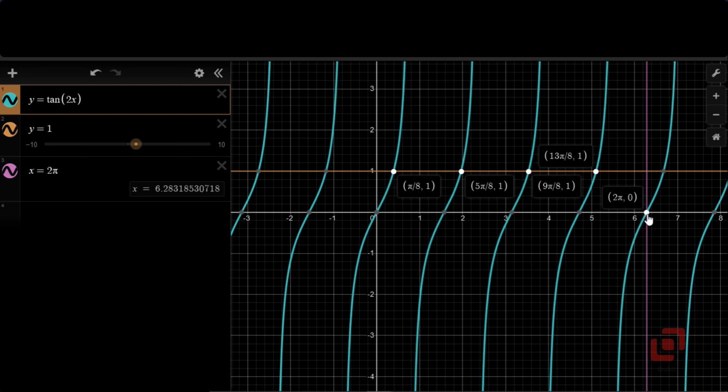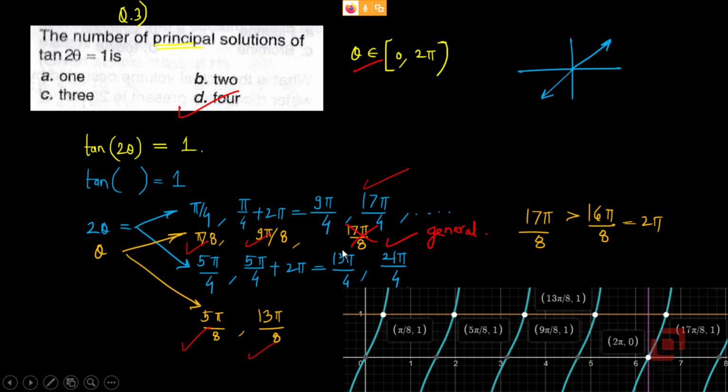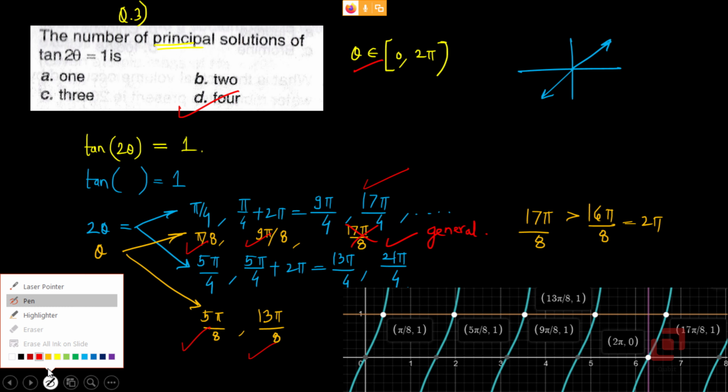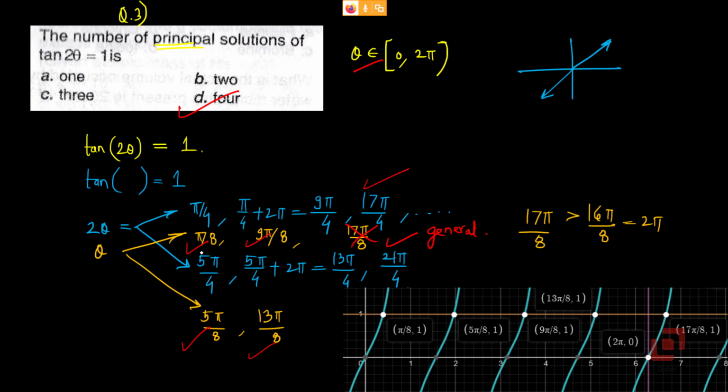This is the 2 pi point, and the solution which comes after that, 17 pi by 8, is greater than 2 pi, so cannot be called a principal solution. So is our answer right? Yes, our answer is right because we have got the same 4 solutions: pi by 8, 5 pi by 8, 9 pi by 8, this one, and 13 pi by 8, this one. So there are 4 principal solutions.